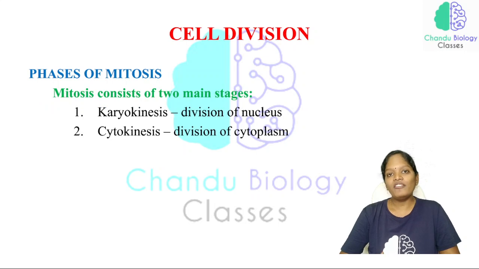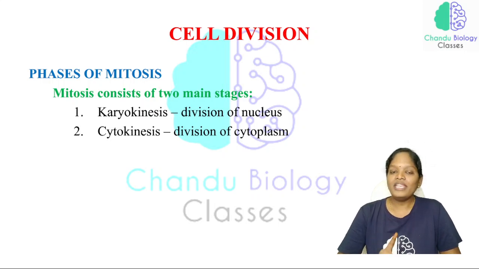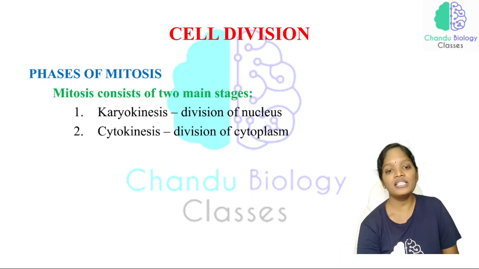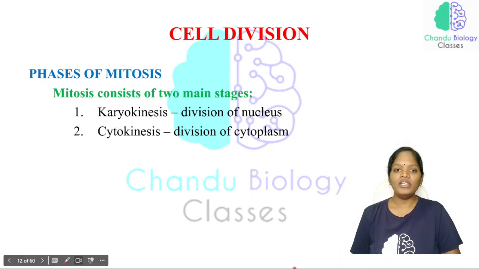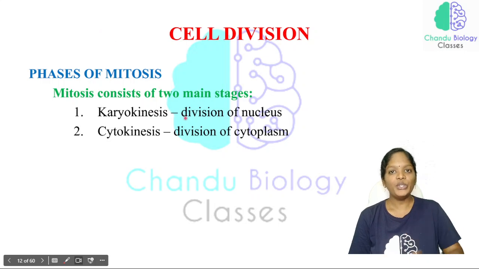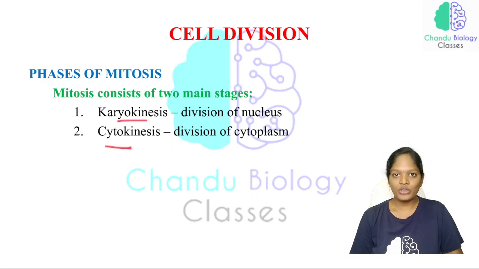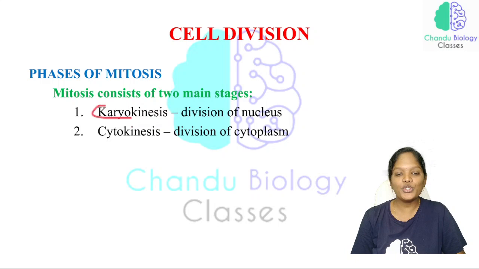Now, what are the phases that come under mitosis? We can classify mitosis into two different stages. Yesterday we discussed these two main stages. Just listen to me here. What are the two main stages of mitosis? Karyokinesis and cytokinesis. In karyokinesis, the word kinesis refers to division, and karyo refers to nucleus.